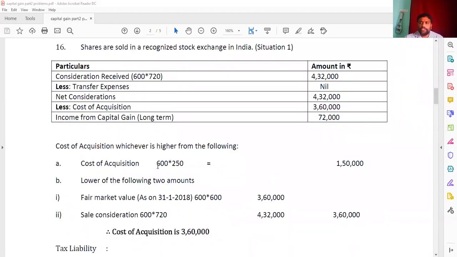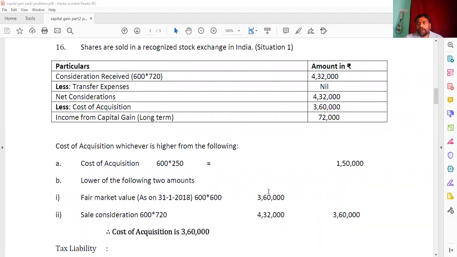The cost of acquisition: for 600 shares he has given a cost of 250. So 600 into 250, you are getting 1,50,000. And the lower of the following two amounts: the fair market value on the 31st January 2018, 600 shares into 600, that is 3,60,000, and the sale consideration, just now we did 600 into 720, that is 4,32,000. First we have to compare these two.